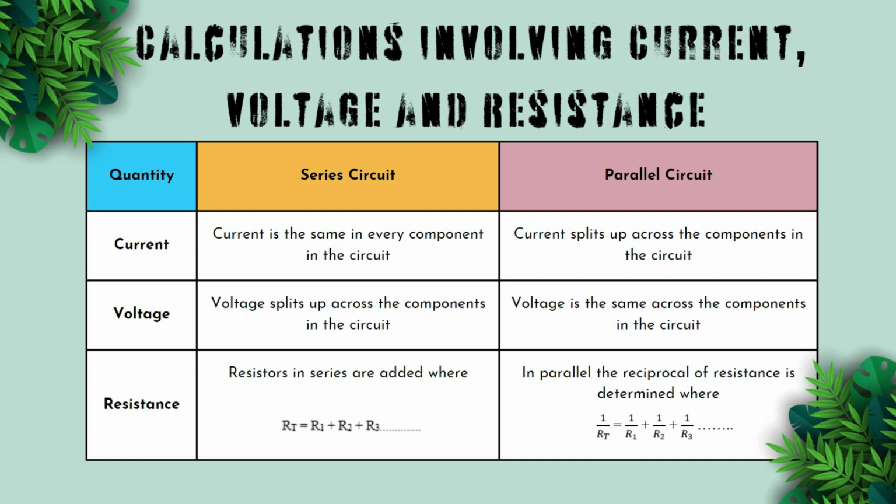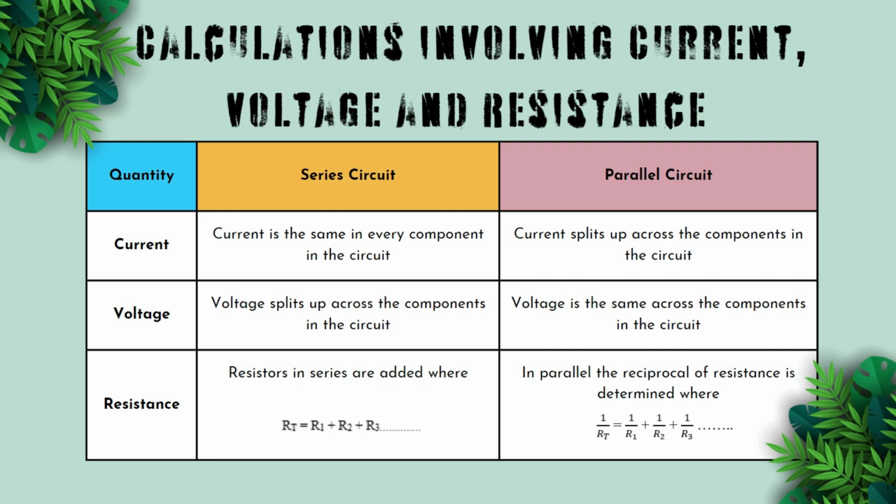Calculations involving current, voltage, and resistance. In series circuits, the current is the same in every component in the circuit. However, the voltage splits up across the components in the circuit.